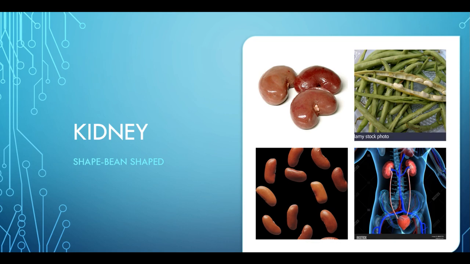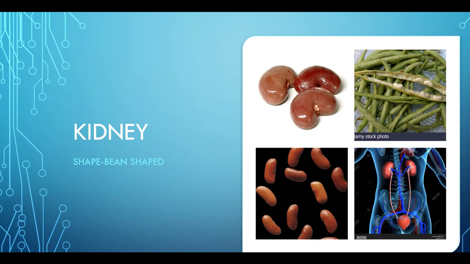Do you know all the pulses, like rajma and some other pulses, you will find this kidney shape. If you see the seeds, the shape of the seed is bean shape. Here this is the goat kidney, which is in the shape of a bean. In the same way, in humans also, the shape of the kidney is bean shape, and it is a brown structured organ. There are a pair of kidneys.